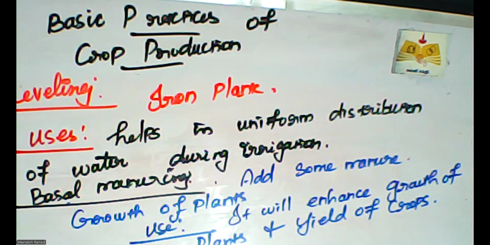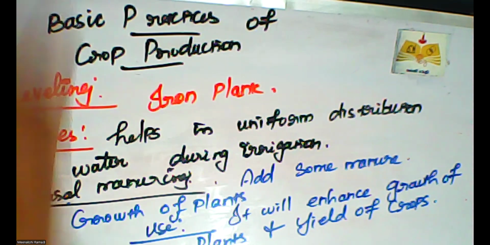The next heading is what are the practices we need for crop production. First one is soil preparation. In soil preparation, the first stage is ploughing, and how we plough the field means ploughing with the help of a plough, hoe, or cultivator, and then leveling, and then basal manuring. So these are all the practices of crop production. The second heading is sowing of seeds and then adding manure and fertilizer. Further topics we will discuss in the next class.